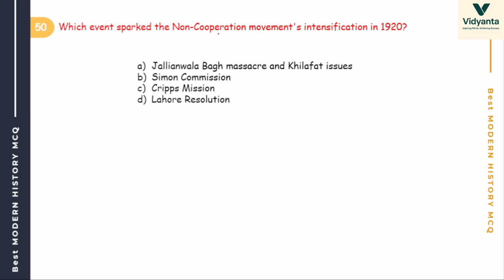Next, which event sparked non-cooperation movement's intensification in 1920? Options are Jallianwala Bagh and Khilafat, Simon Commission, Cripps Mission, and Lahore Resolution.